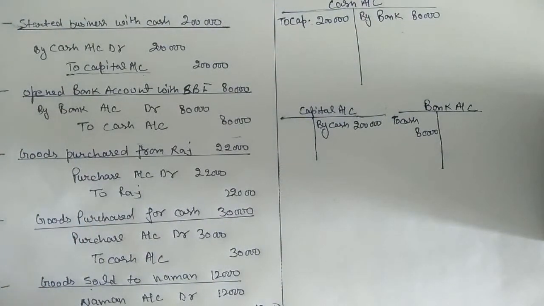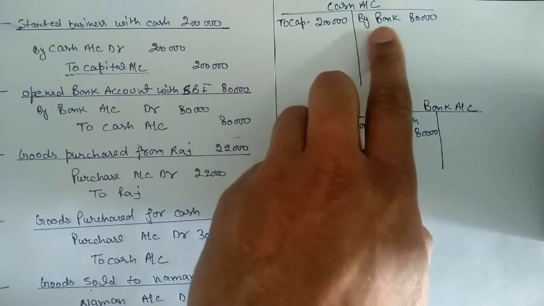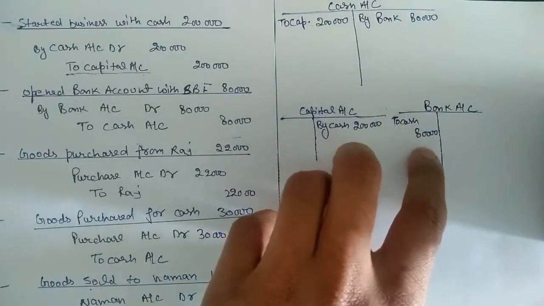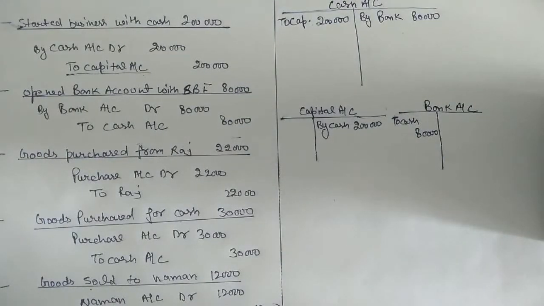If an amount is debited, the same amount will be credited somewhere. As you have seen, in the cash account bank is credited with 80,000, but in the bank account cash is debited with 80,000. So there is a reciprocal reaction. Every time you have debited somewhere, you have to make a credit somewhere.